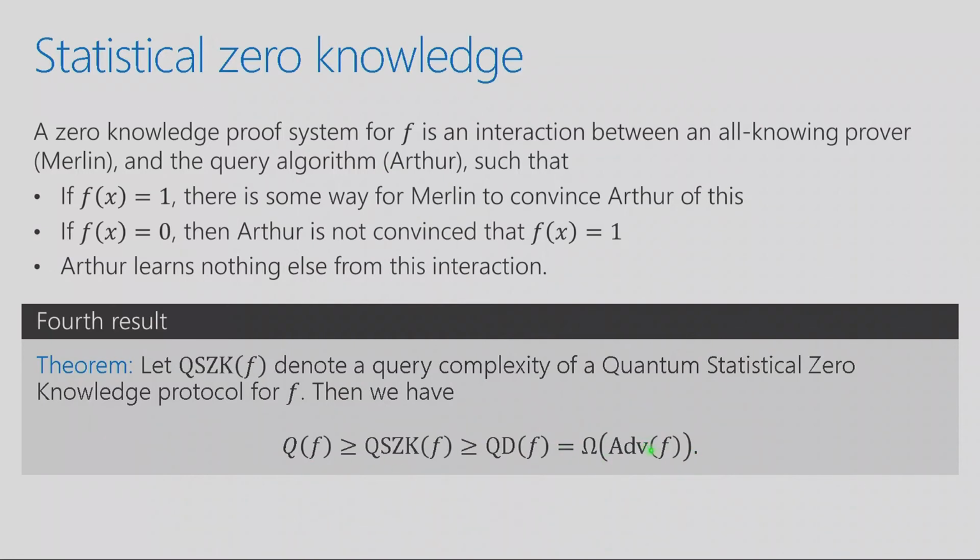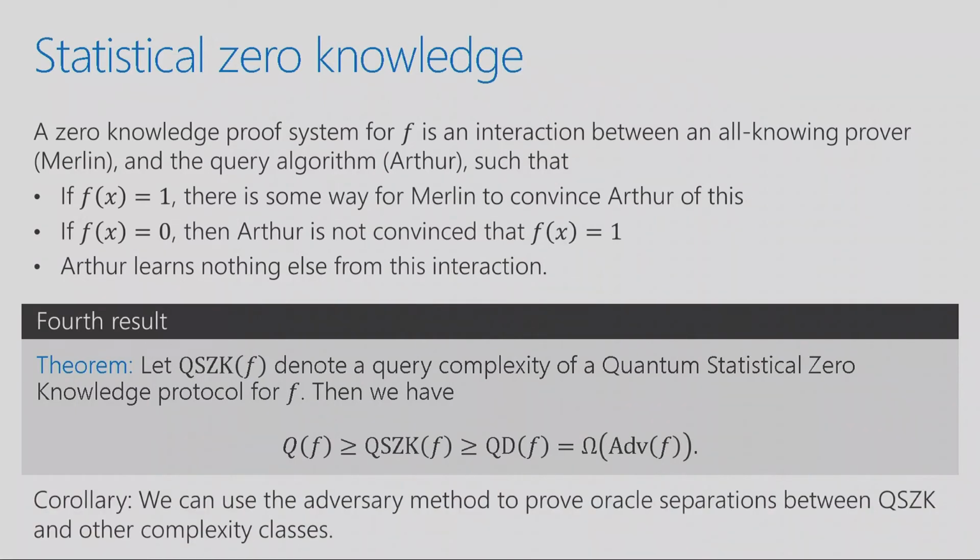And what's really nice about this relationship is this allows you to prove lower bounds on this measure QSZK. And also this will let you prove oracle separations against the complexity class QSZK. So if you know what that is and you know what oracle separations are, this finally gives us a handle on proving oracle separation for QSZK. But if you don't, that's fine too.